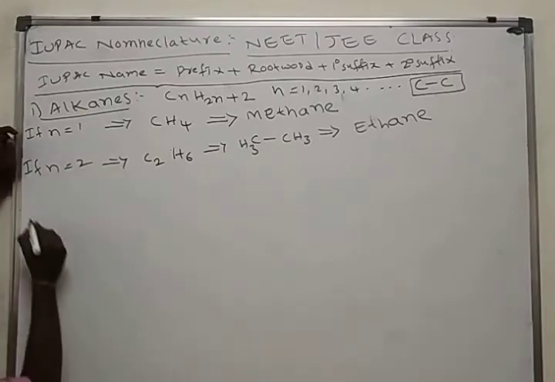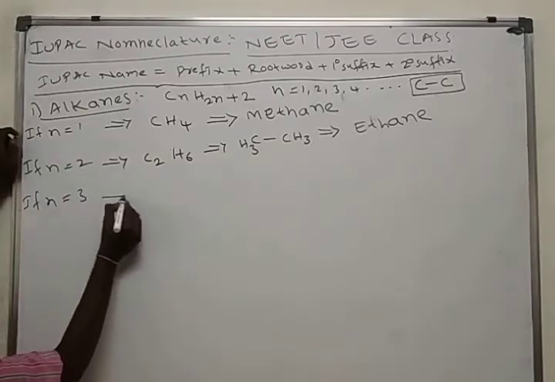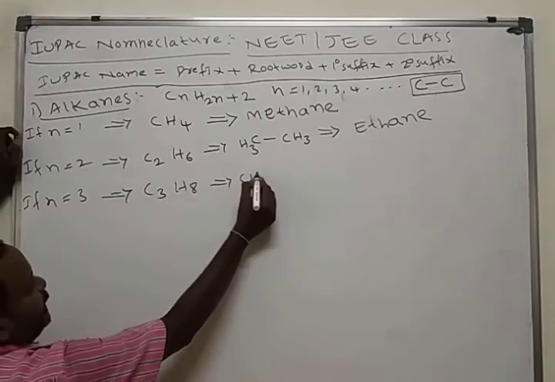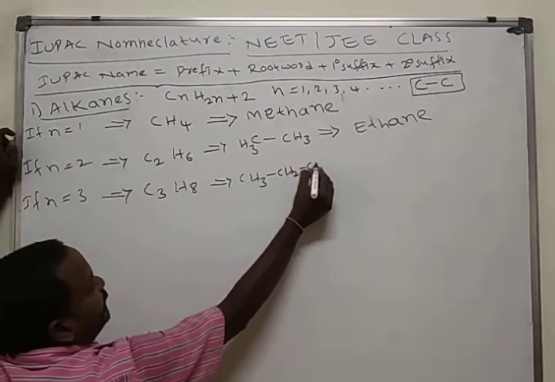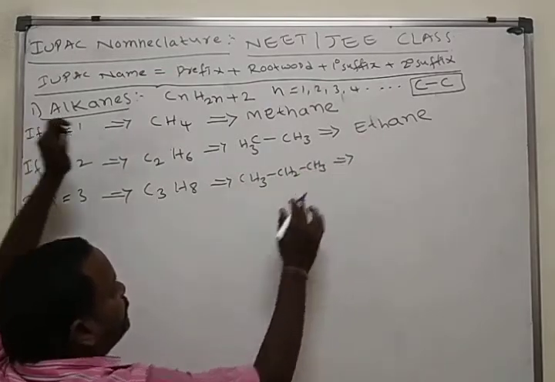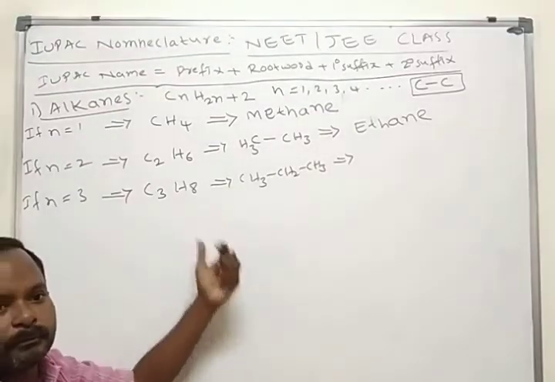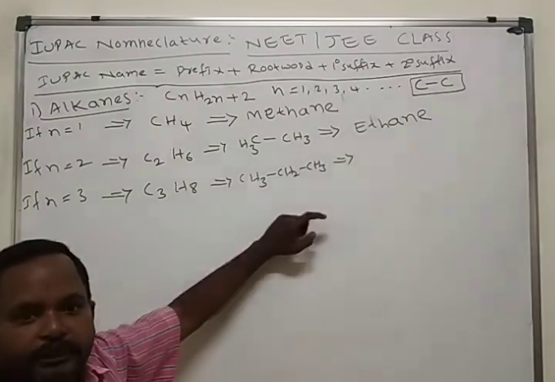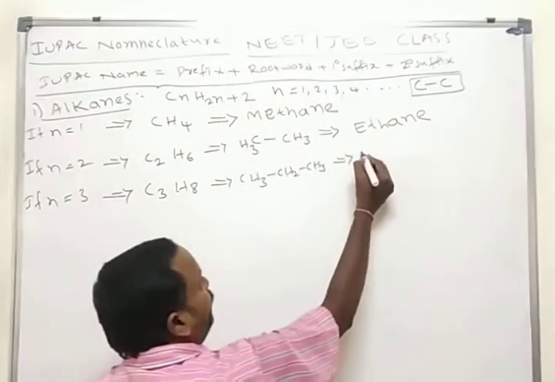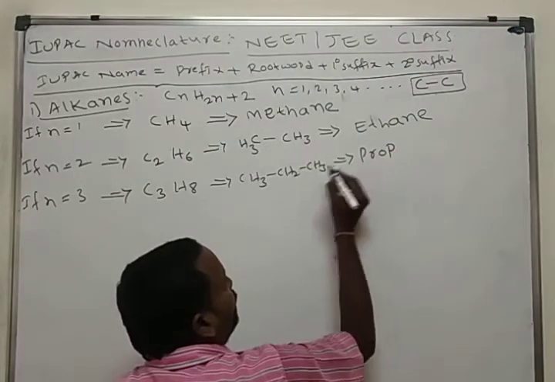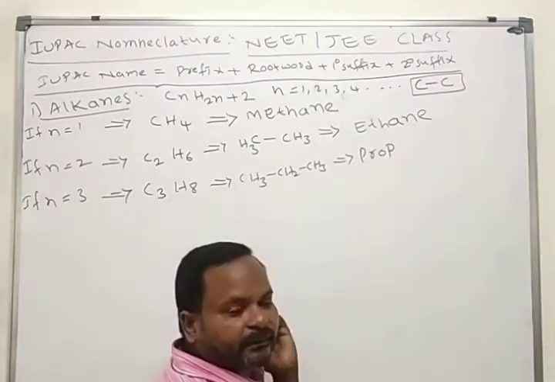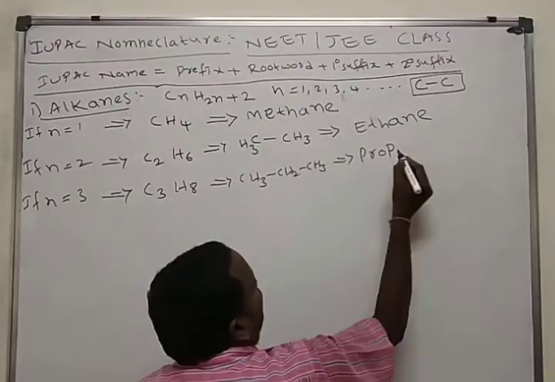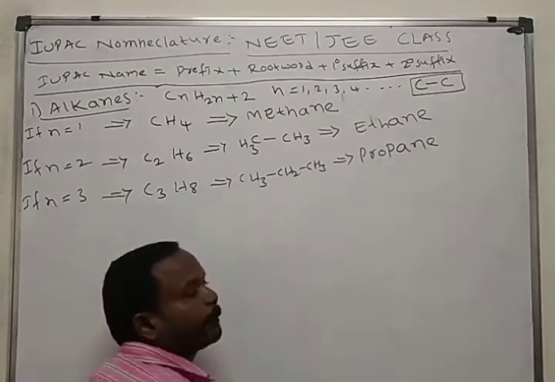In continuation, if n is equal to 3, C3H8, you write like this: CH3, CH2, CH3. This is the long chain form of this C3H8. Here there is no double bond, no triple bond. How many carbon atoms are there? 3 carbon atoms. If 3 carbon atoms are present, what do we use as the root word? Prop. No double bond, no triple bond. So, propane.